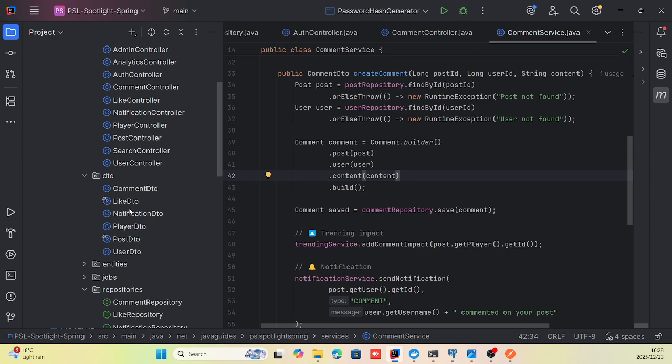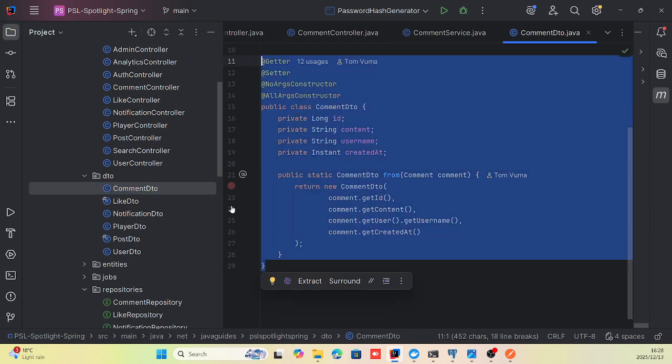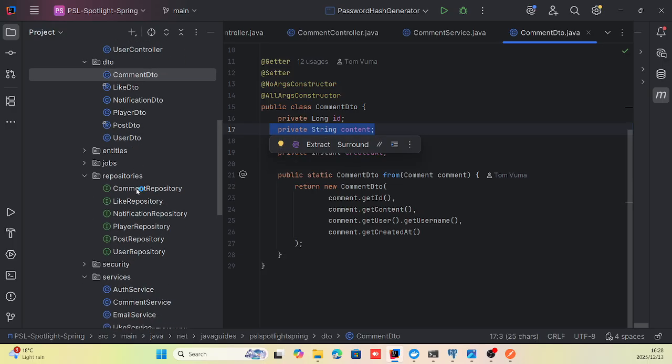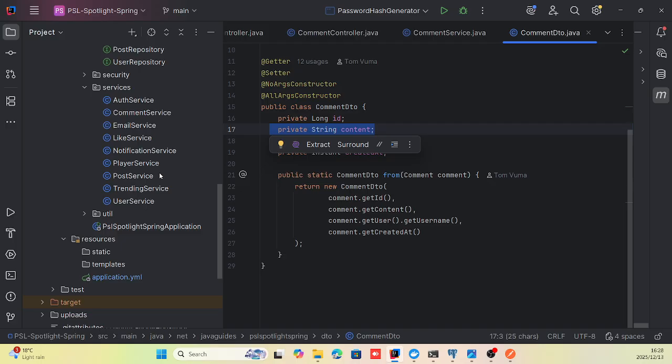It does that using the comment fields over here. So the ID of the comment, the content of the comment, the username who created the comment, and it gives the date. Usually when you create a comment, you'll just make use of this content field to create a comment.